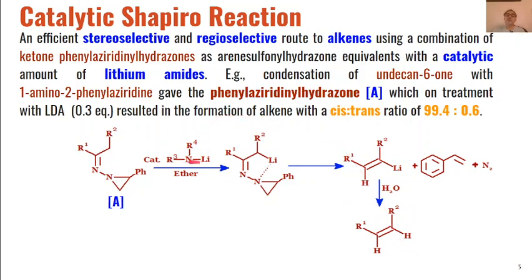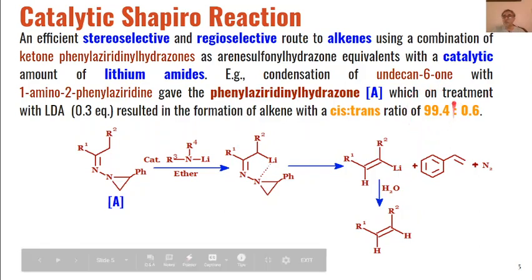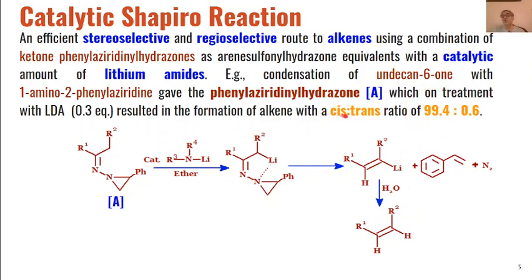And when this is used in catalytic amount, as 0.3 equivalent of this catalyst, that is lithium diisopropylamide, it has been found that the ratio of the alkene formed, cis to trans, is that 99.4% of the product formed is cis alkene, whereas 0.6% of trans alkene is formed.